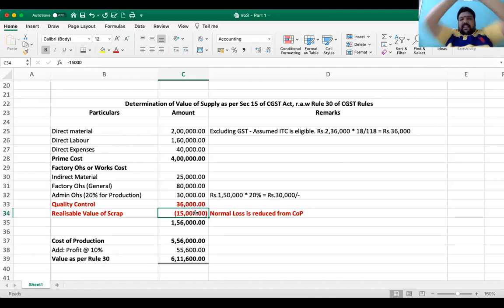My goodness, we are valuing as per rule 30. Rule 30 standard rule, profit margin is 10%.